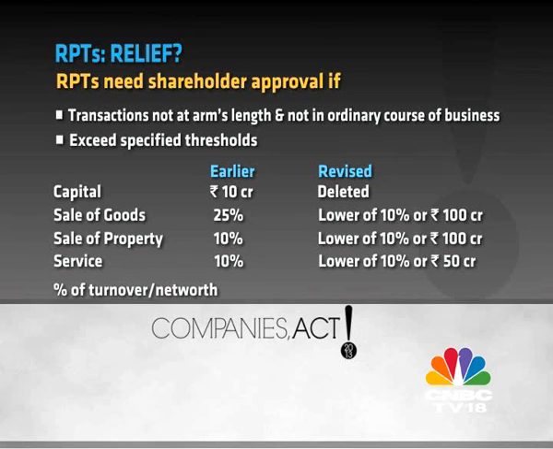Let's get to the most material change that has taken place over the last weekend. Simply put, they've changed the thresholds determining which transactions go to shareholders for approval. The threshold with regards to capital size, that's 10 crore rupees or more, has been done away with. But on the other hand, transaction thresholds have been lowered. What is the net effect of this, Sudhir?